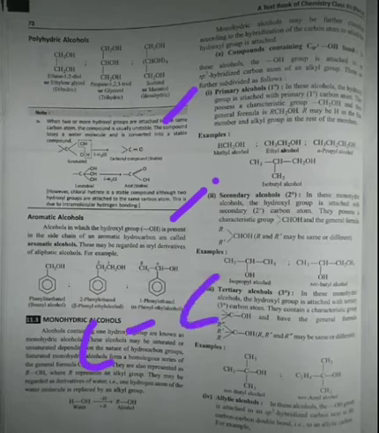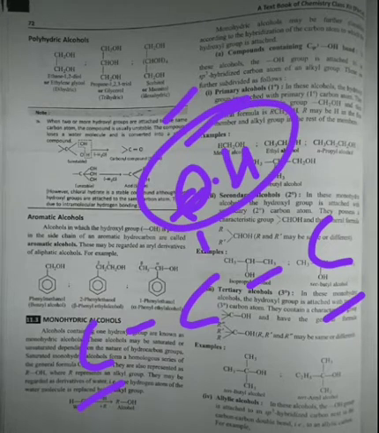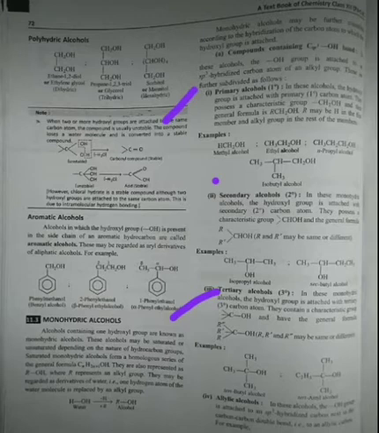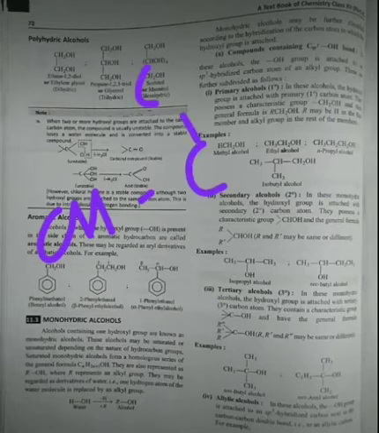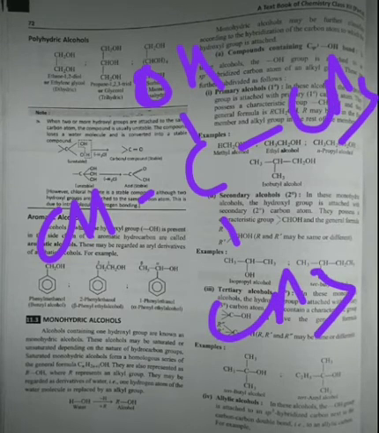So what is a 2 degree carbon atom? One carbon atom surrounded by 2 carbon atoms. Okay, and here will be the functional group, that is the OH group. So this is a 2 degree monohydric alcohol. Now talking about the third, that is tertiary alcohol. For this, students, the alcoholic group will be attached to the 3 degree carbon atom. You can understand this with this example. Suppose here is the skeleton of an alkyl group. This is what we call the 3 degree, or tertiary alcohol. So in this manner monohydric alcohols are further classified as 1 degree, 2 degree and 3 degree.